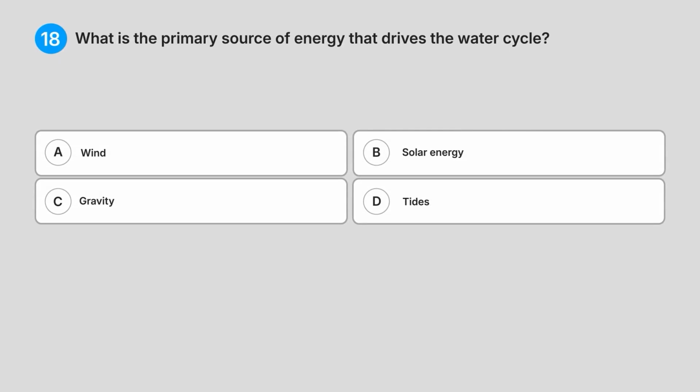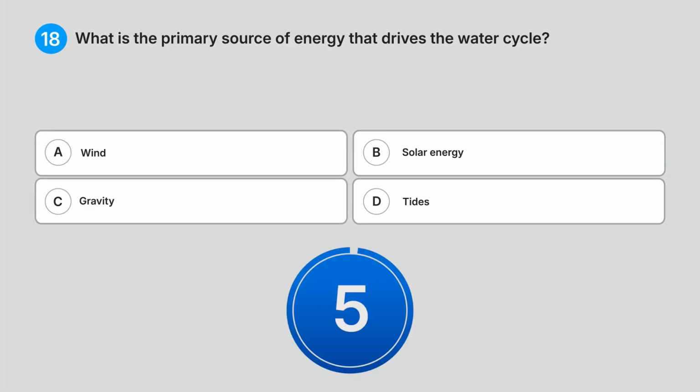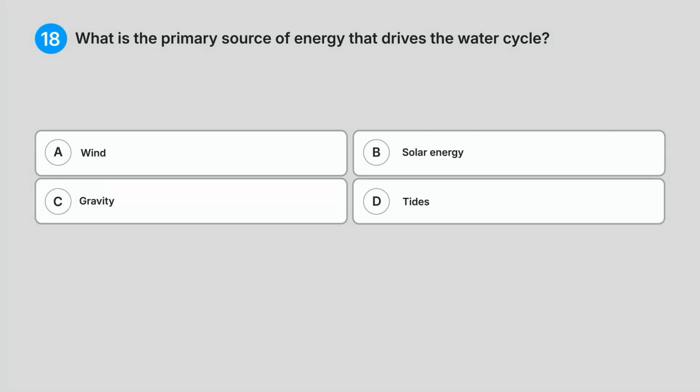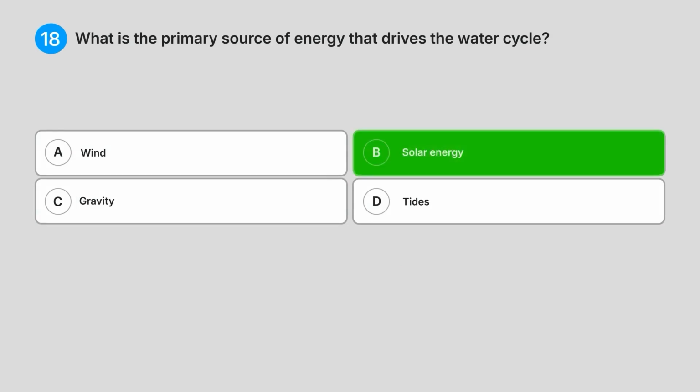What is the primary source of energy that drives the water cycle? A. Wind. B. Solar energy. C. Gravity. D. Tides. Can you guess the answer? Correct answer, B. Solar energy.